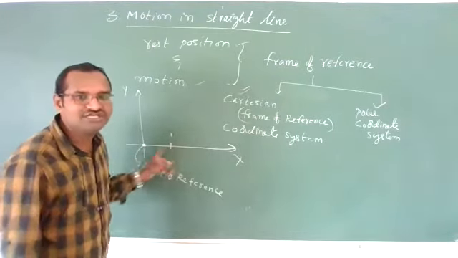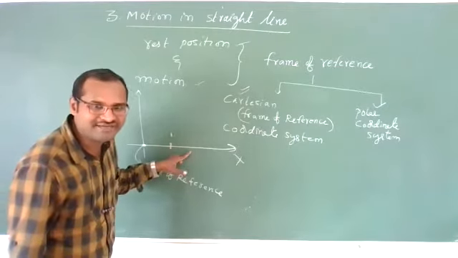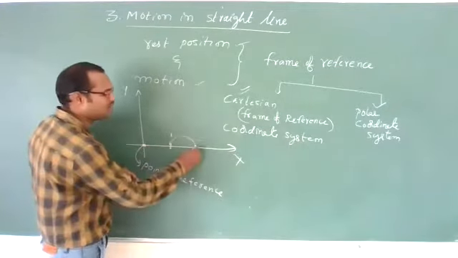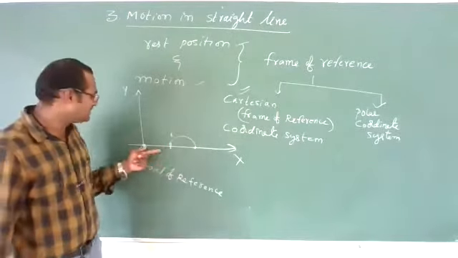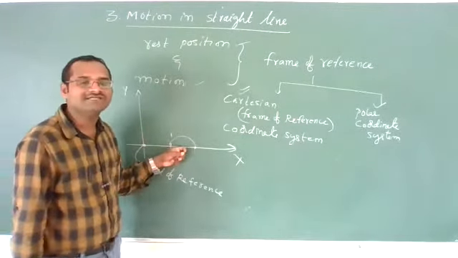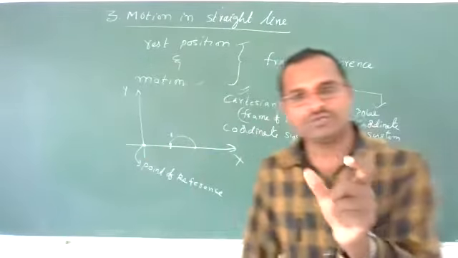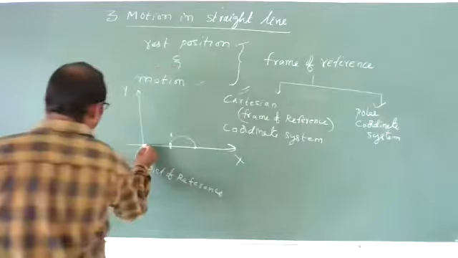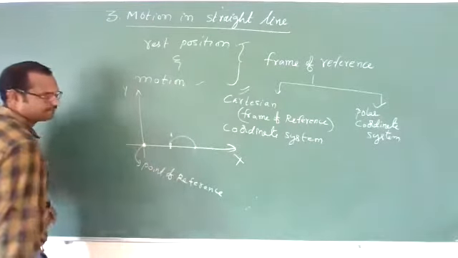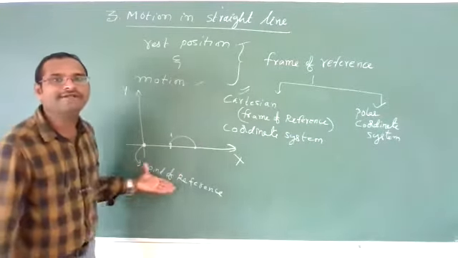With the passage of time, if its position shifts somewhere else, then we can say it is in motion. To decide whether an object is in a rest position or motion, we want one fixed reference point. That point we call the point of reference.